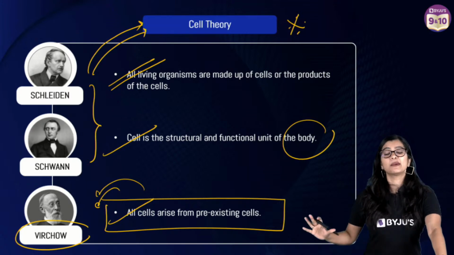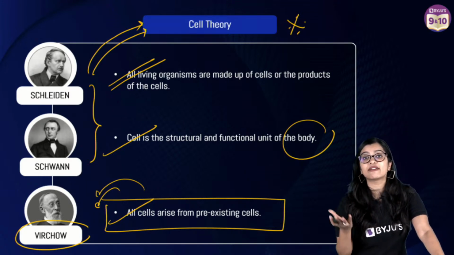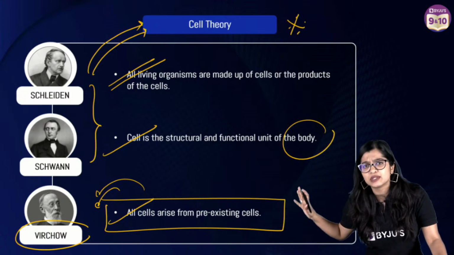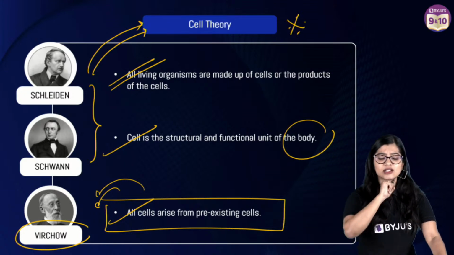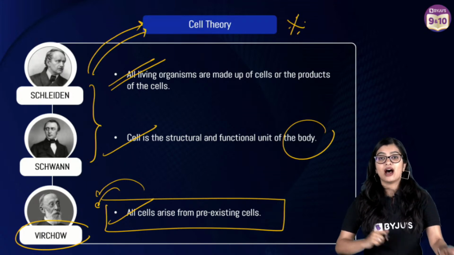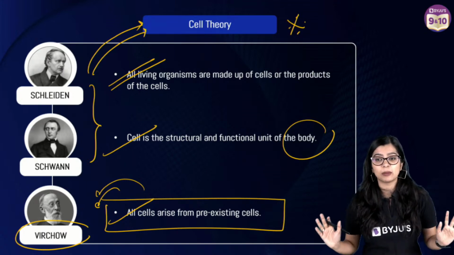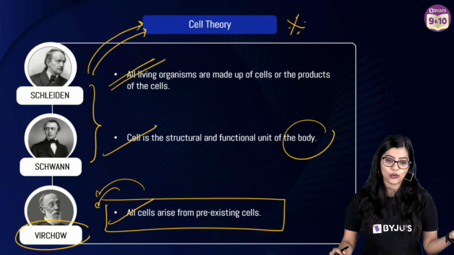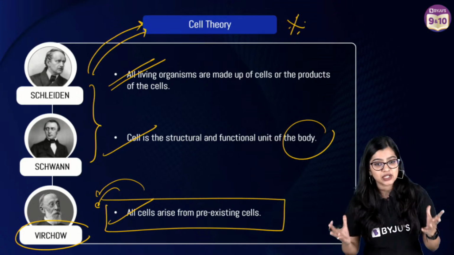Now, of course, from this we understand that cells form the basic fundamental units. But are all living organisms the same? I want you to give me a yes or no in the live chat. Now, are all living organisms made up of the same one kind of cells? Yes or no, right? Absolutely not, right?